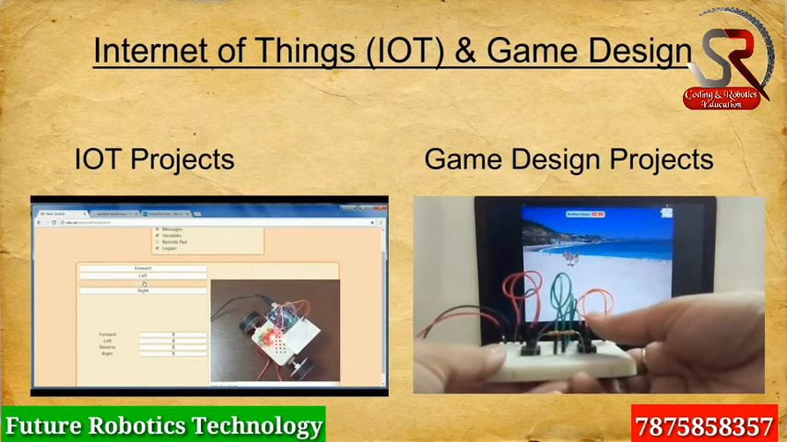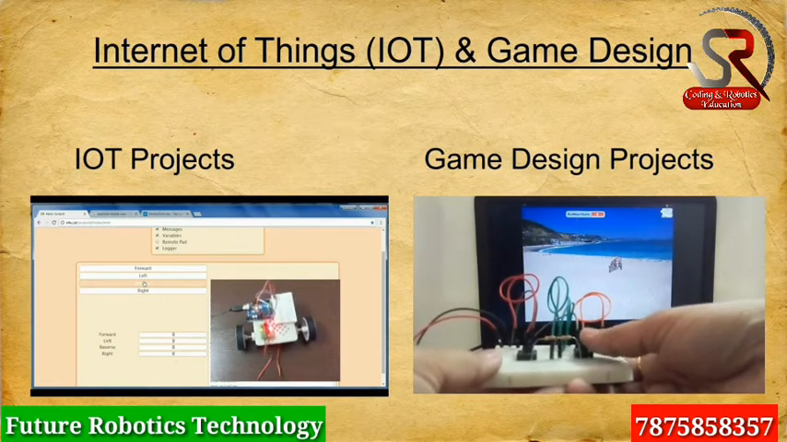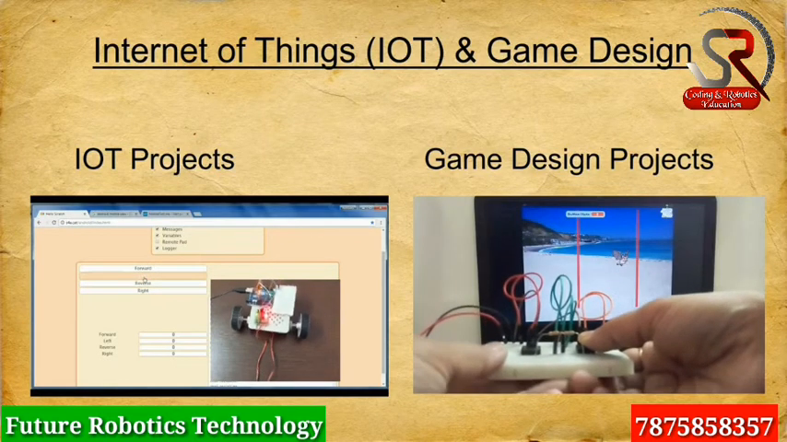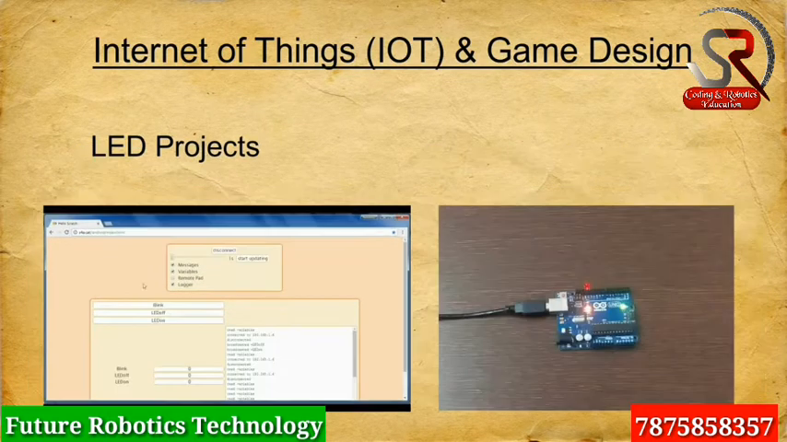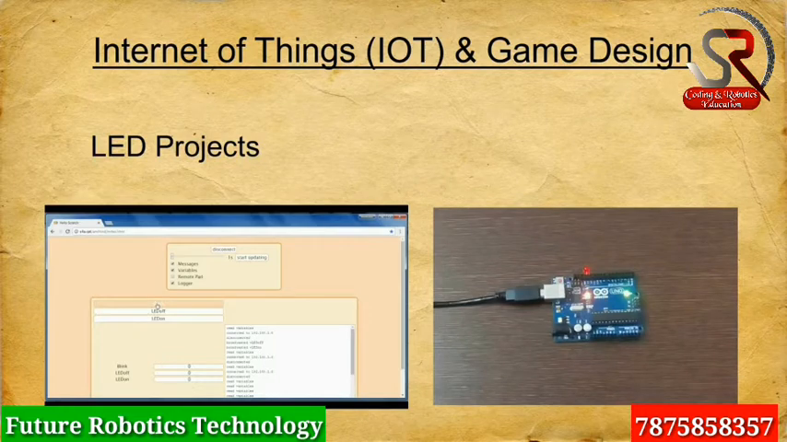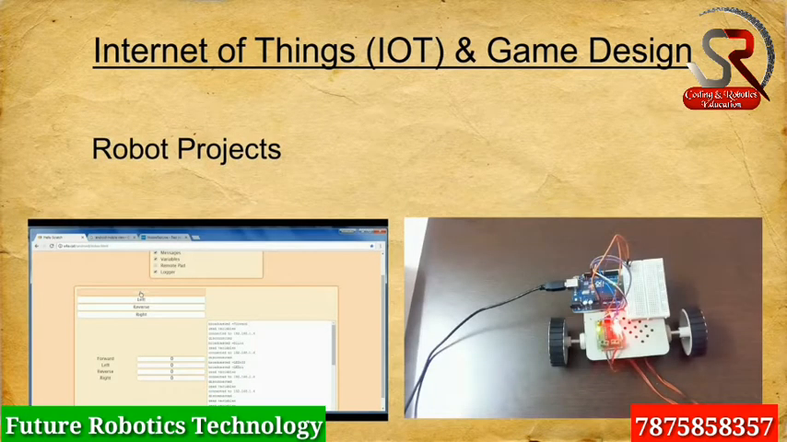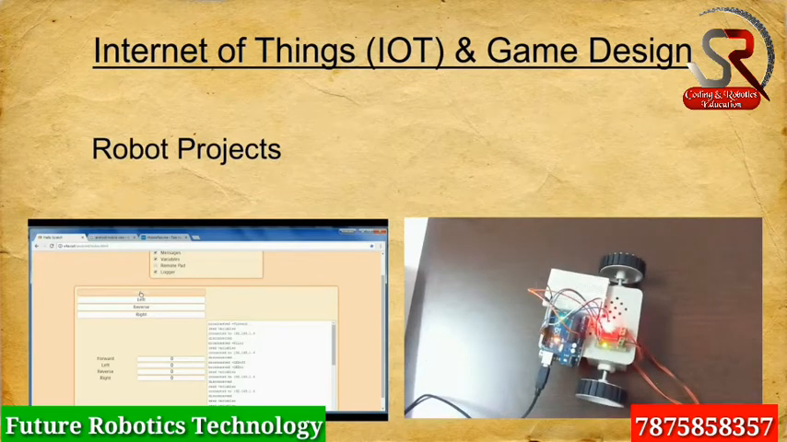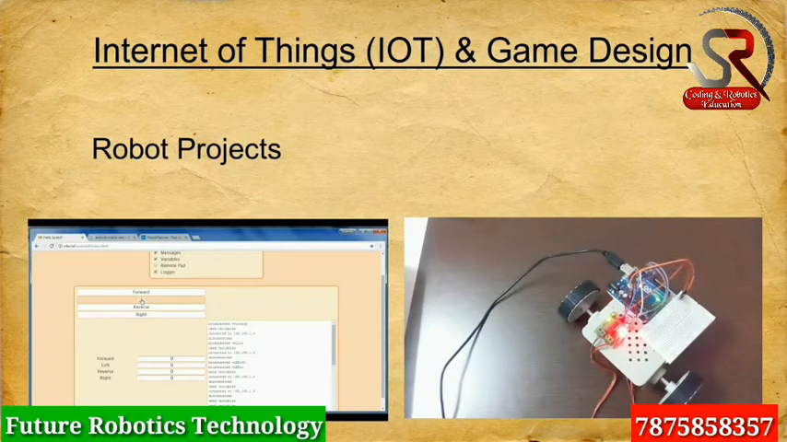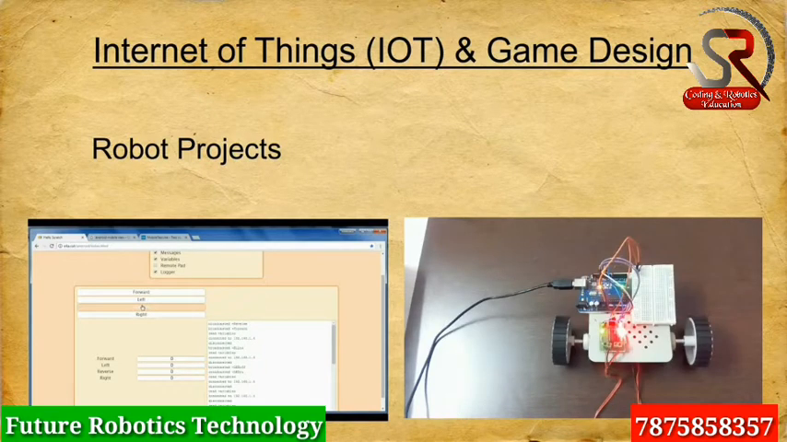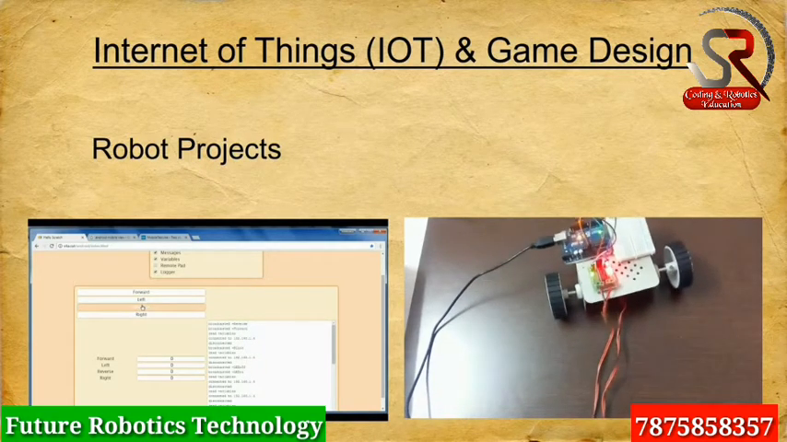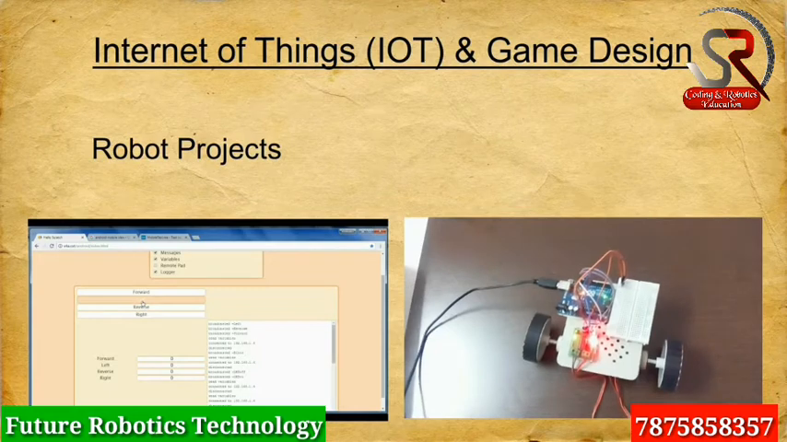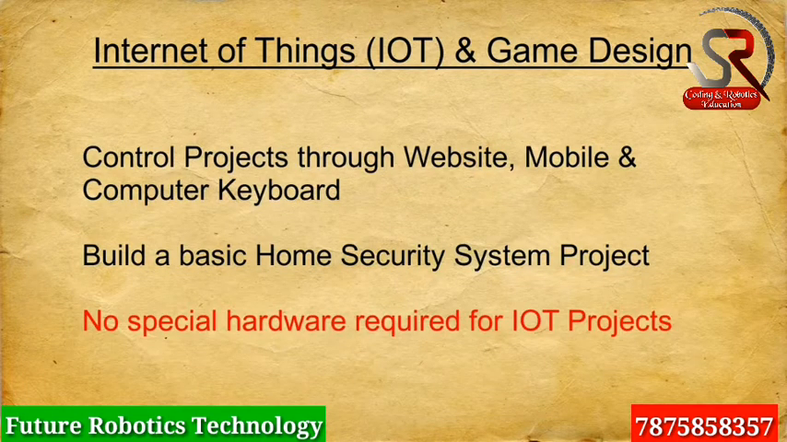This course, being a bundle of two different courses, has been divided into two major sections. The first section is Internet of Things, also known as IoT in short. Here you will learn to build LED and robot projects. And you will control the LED and the robot through a website using internet, mobile and also through your computer keyboard.